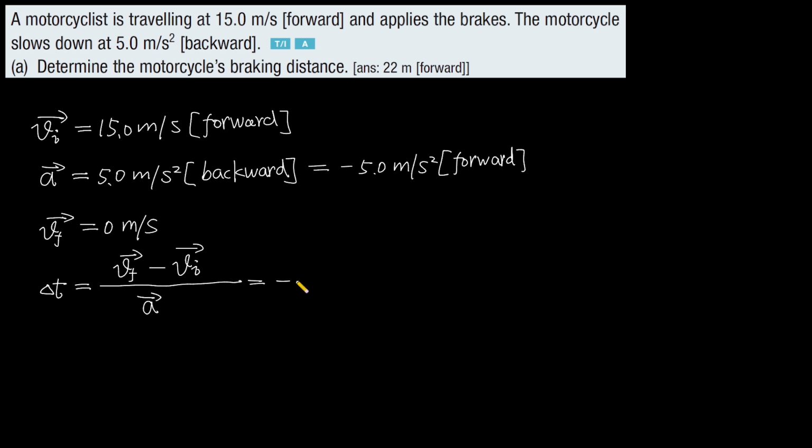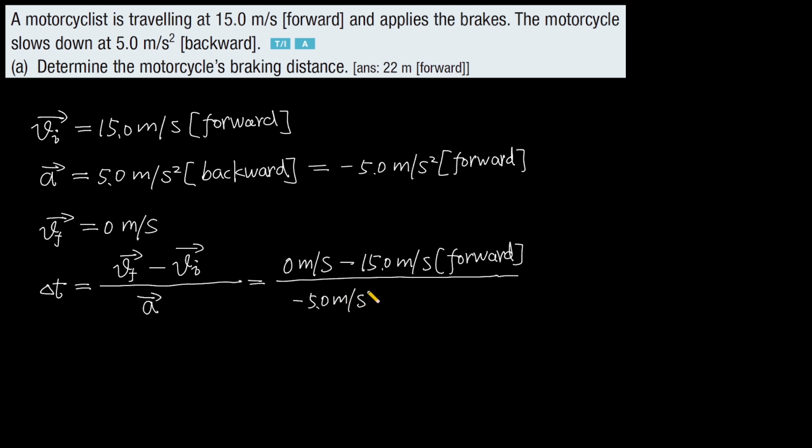And this equals the final velocity 0 meters per second minus initial velocity 15 meters per second forward, divided by the acceleration negative 5 meters per second squared forward. And this equals 3 seconds.